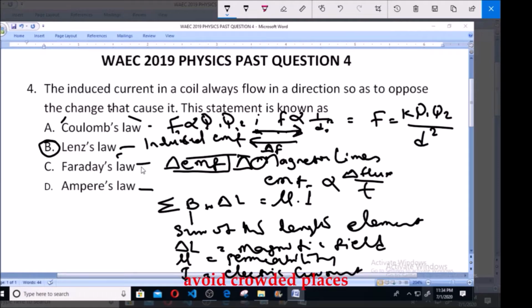When you're talking about Faraday's law, you're talking about the EMF produced being directly proportional to the flux change and inversely proportional to the time. Then when you're talking about Ampere's law, we're talking about a closed loop where the sum of the length elements times the magnetic field in the direction of the length element is equal to the permeability times the electric current enclosed in the loop. So the right option here is Lenz's law.